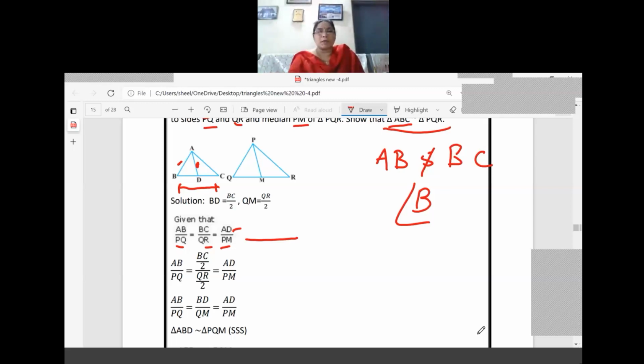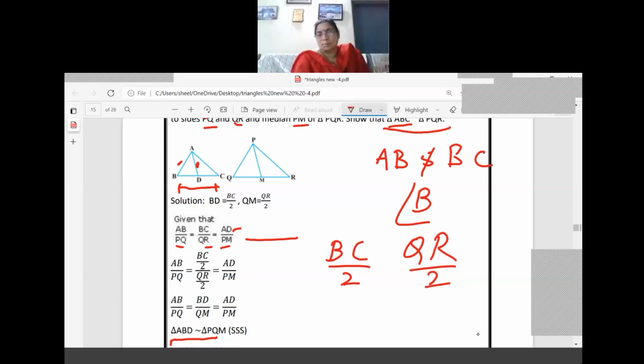For that, what we are doing? We are going to prove that triangle ABD is similar to triangle PQM. That means the smaller portion of the triangle we are taking, the left side portion, we are bringing from ABC to ABD now. So how are we bringing? We changed BC as well as QR by the median property, by dividing by 2 on both the sides. So BC by 2 became BD and QM.